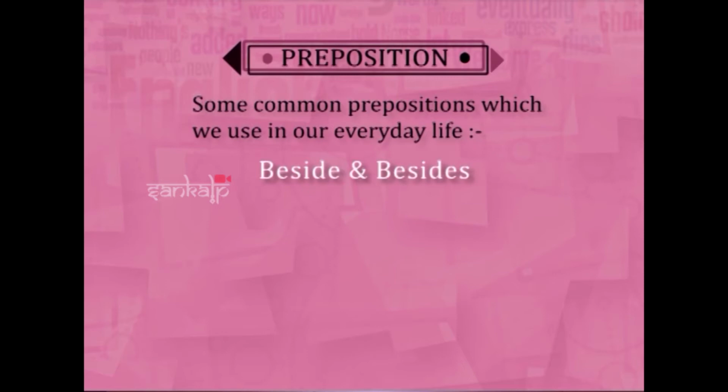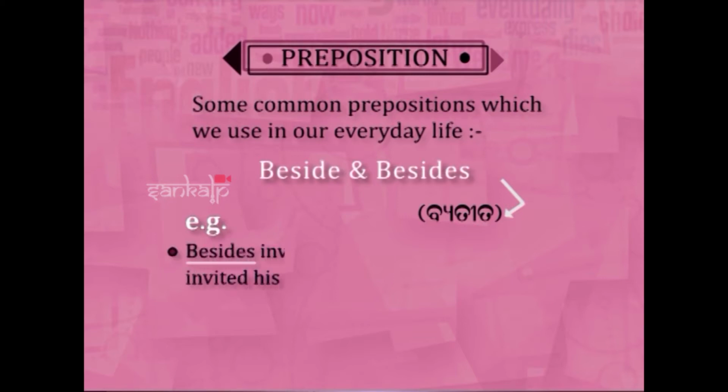But when we talk about besides, we are adding s, besides. Besides means totally the meaning is different. Okay, in addition, it is vyattito. Like there are two persons. Okay, like you can say, besides inviting his relatives, Vaibhav invited his friends.